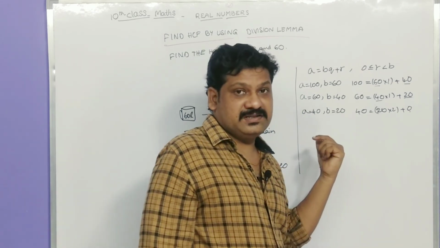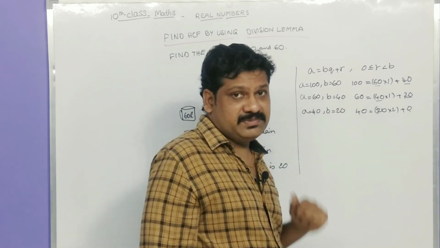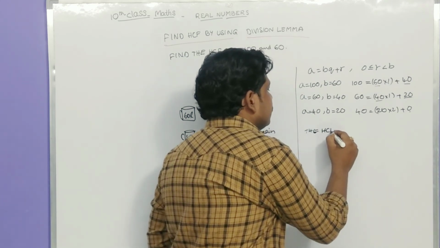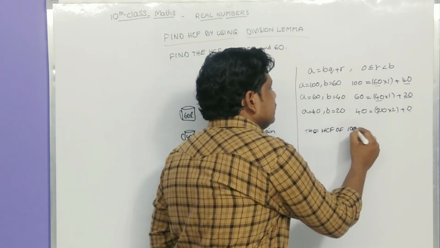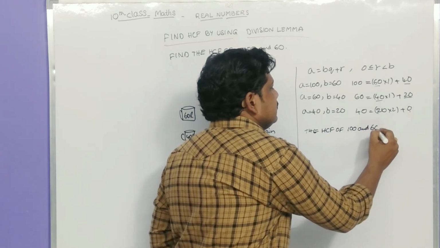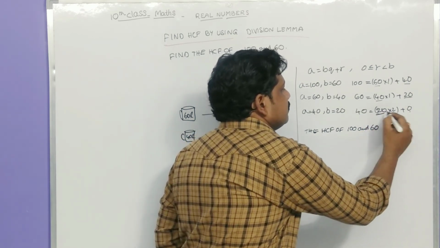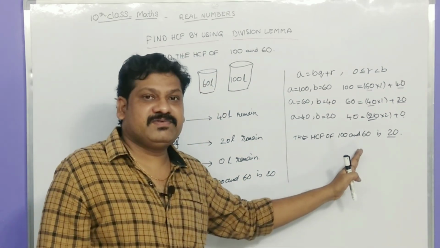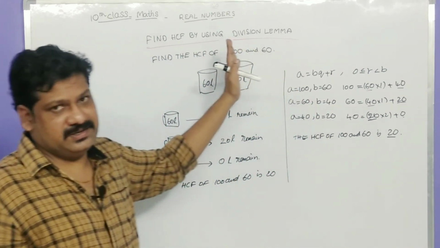We cannot proceed any further, so we can claim that the HCF of 100 and 60 is 20, that means the divisor. Hence we found the HCF of 100 and 60 by using division lemma.